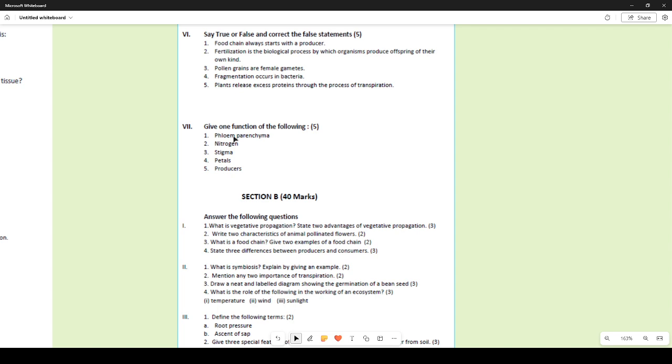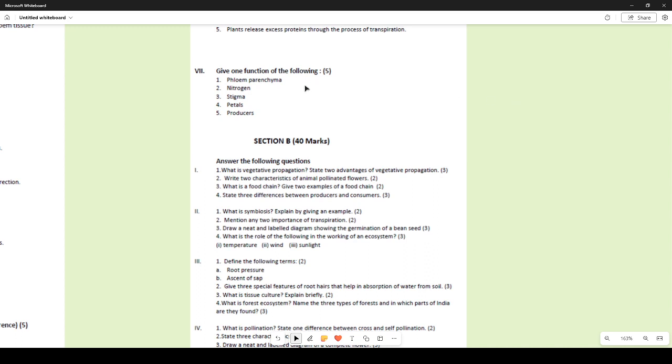Give one function of the following. Phloem parenchyma. Phloem parenchyma is responsible for the storage of food, so it stores the food. Nitrogen. Nitrogen, as we all know, is a macronutrient, so it helps the plants to grow well. Stigma. Stigma is the part of the gynoecium which helps to trap the pollen grains so that they can reach the ovary. Petals. Petals are a whorl of a flower which are usually meant to attract insects or other agents for pollination.